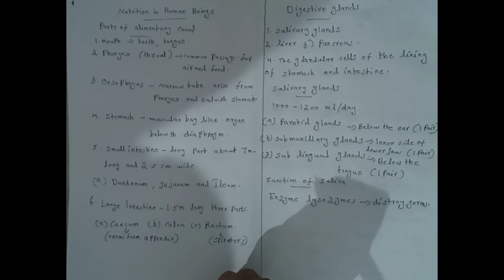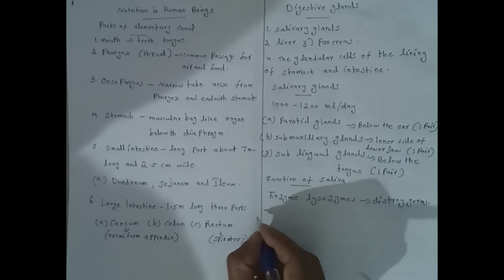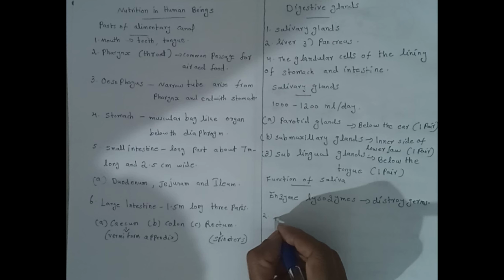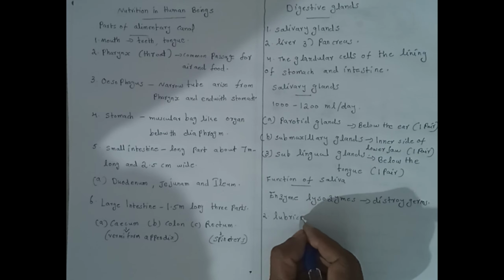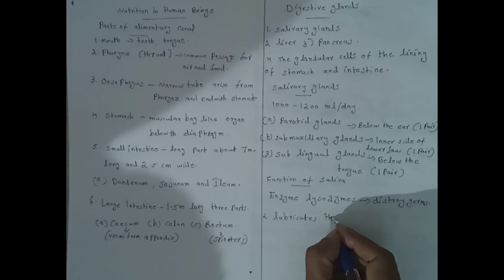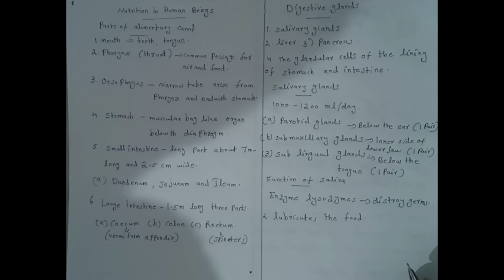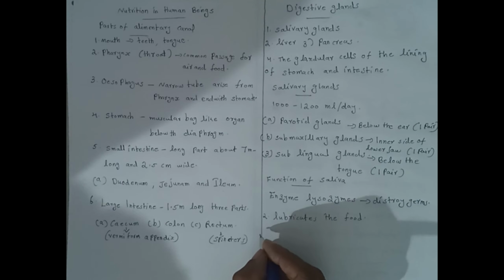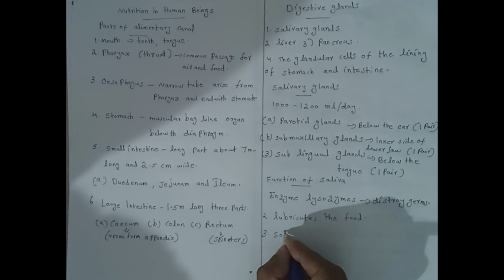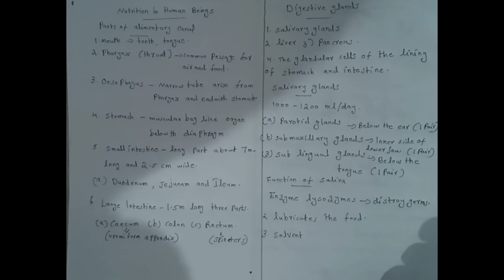Saliva acts as a solvent for some food particles like glucose, honey, and some drug particles.